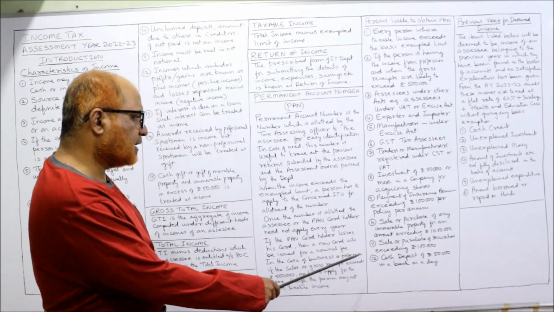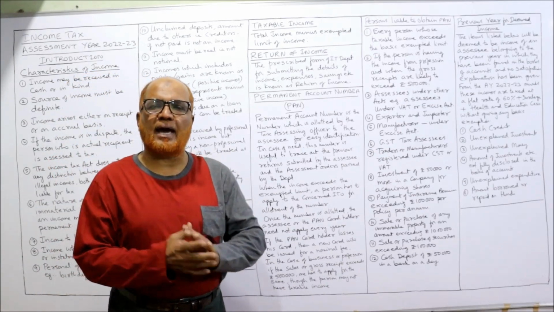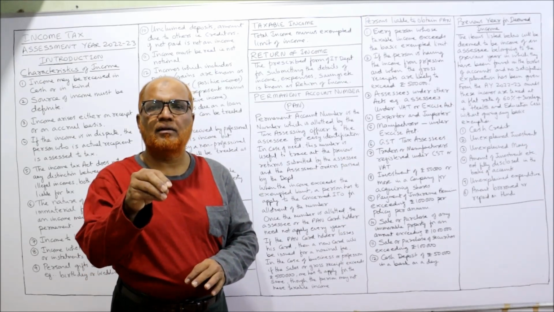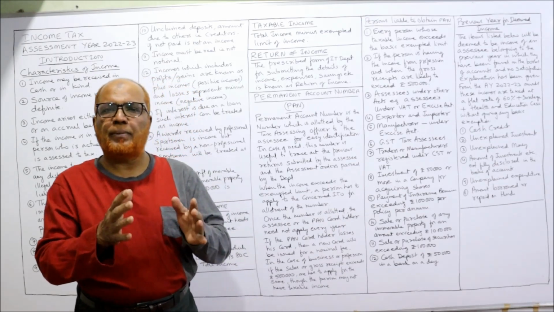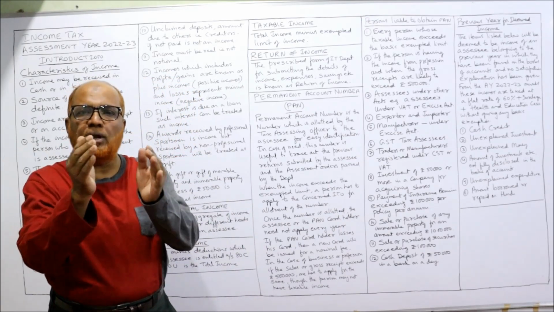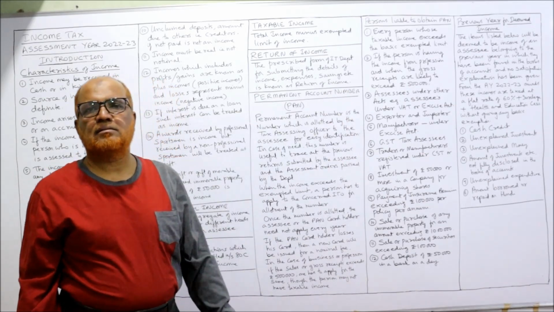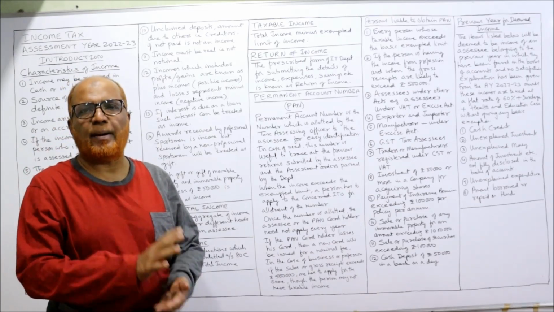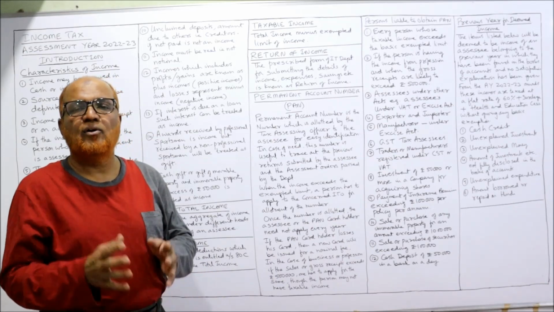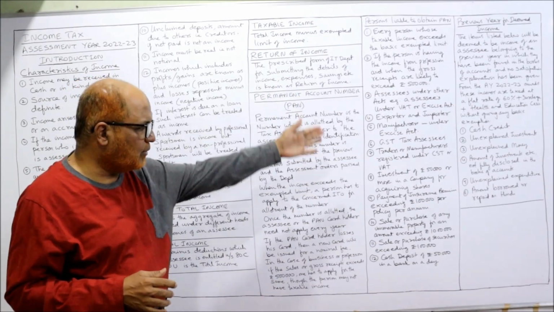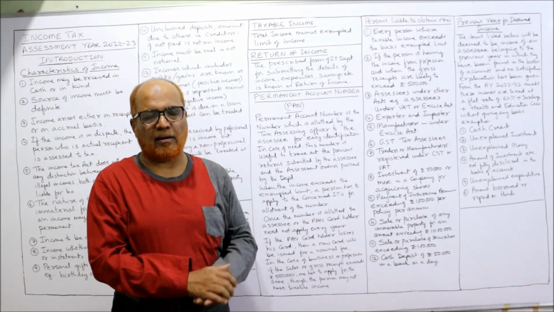PAN card. Then cash deposit of 50,000 in a bank per day. If a person wants to deposit cash in the bank on a particular day, more than 50,000 rupees, he must have a PAN card. Without a PAN card, a person cannot deposit more than 50,000 on a single day. So these are the persons who must have a PAN card. They have to apply for the PAN card. Apart from that, many other cases are there where a PAN card is necessary. I have given only a few examples, 12 examples, where a person is liable to hold a PAN card.